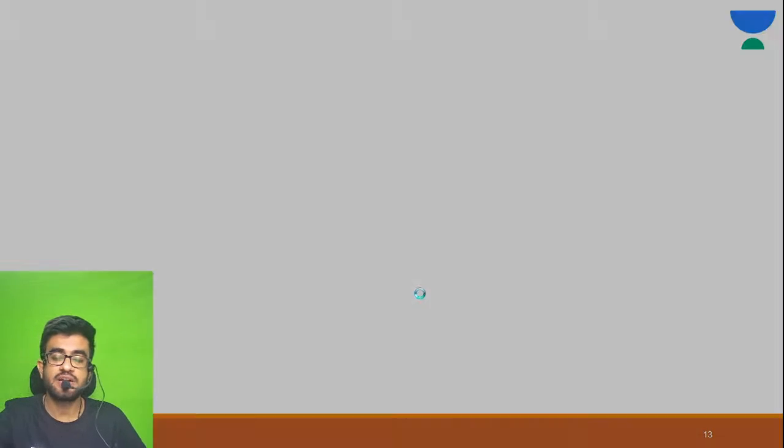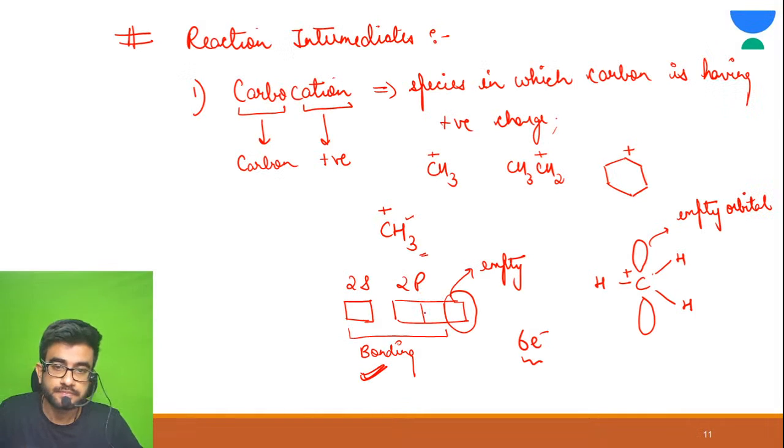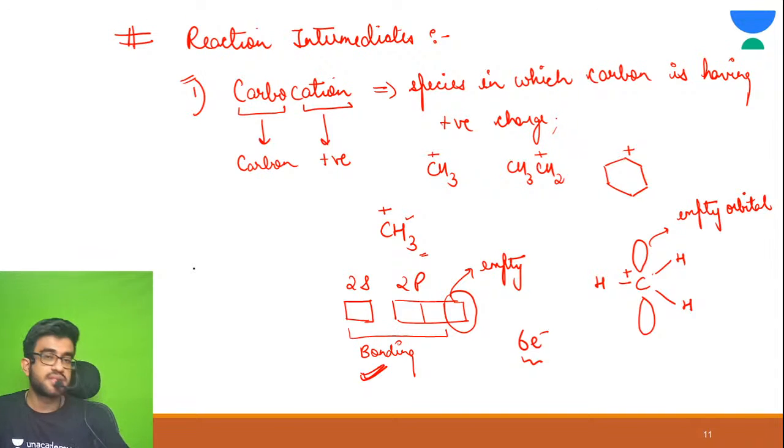Now let me tell you this. This is your carbocation. This is having positive charge. So if it is having positive charge, tell me it is electron deficient or electron rich. Tell me in the chat section.